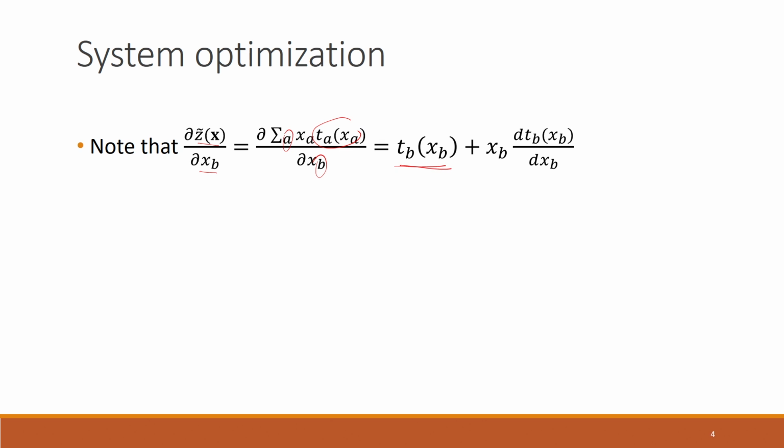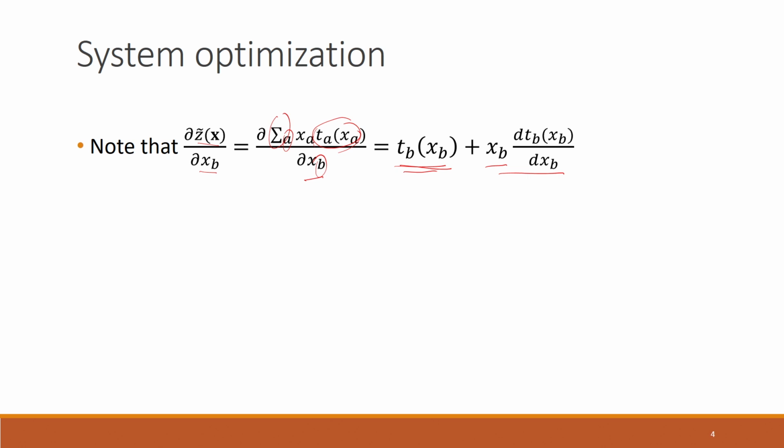This is for the case when A and B are the same, and the second term is x_b times the derivative of the travel time function with respect to x_b. Although there is a summation going through all the links, there are only two terms here, because for all the other links different from link B, the terms come out to be 0 after partial differentiation. Why?